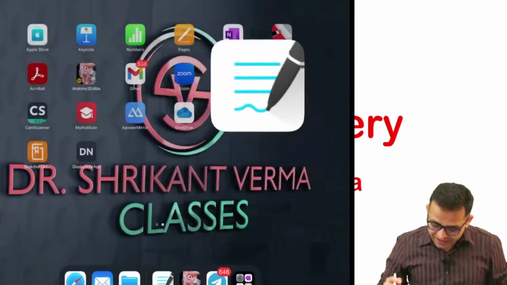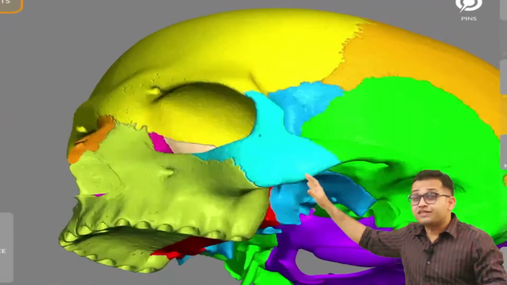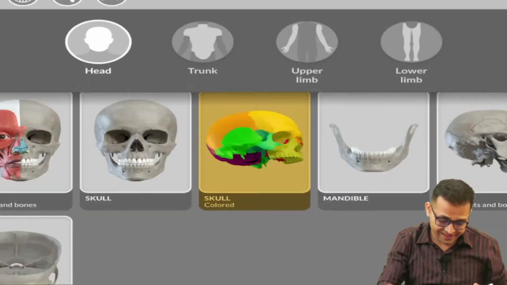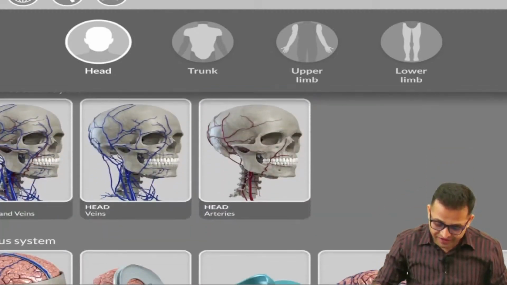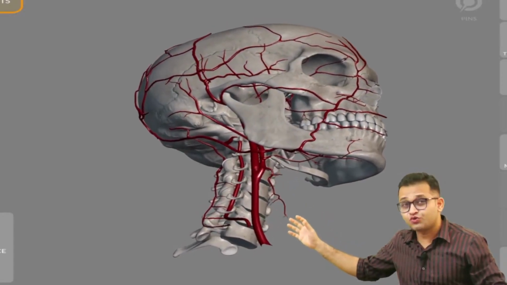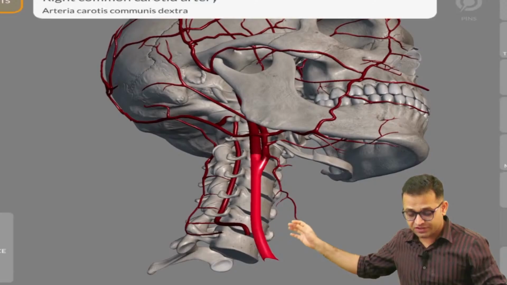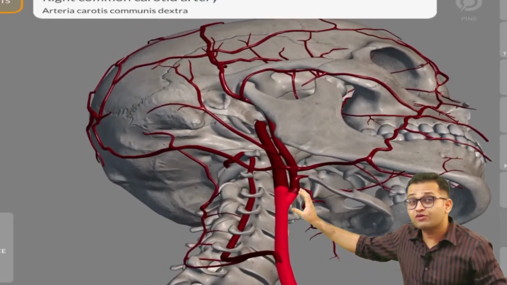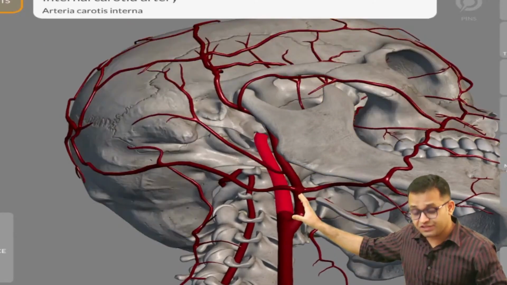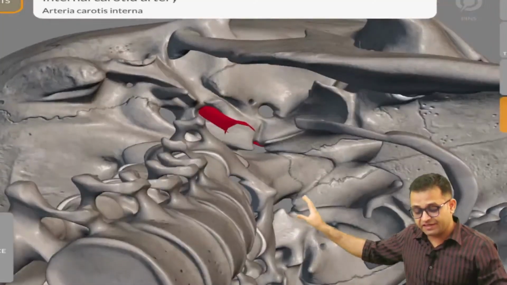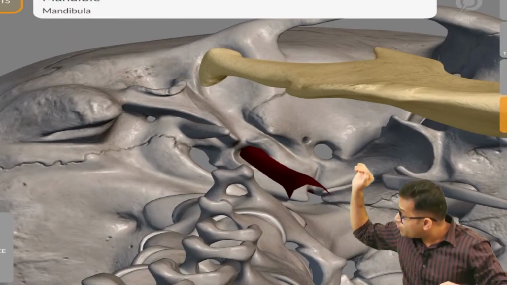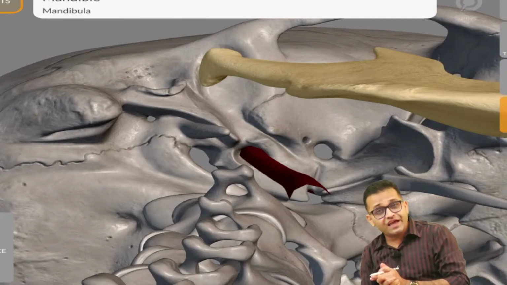First question. Try to understand with this beautiful three-dimensional anatomy. With the help of the Iron Man anatomy, can you see? Sir, this is our skull. Jarvis, show us common carotid artery. So Jarvis is showing us the common carotid artery. This common carotid artery is divided into, yes, can you see? Sir, this is our internal carotid artery. This artery is entering within the skull through the carotid canal. That's why it is going inside, that's why it is known as the internal carotid artery.